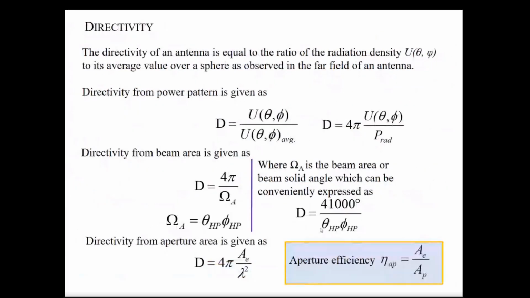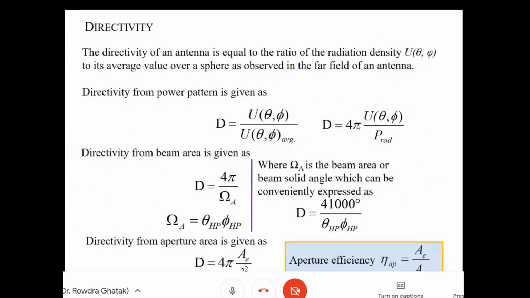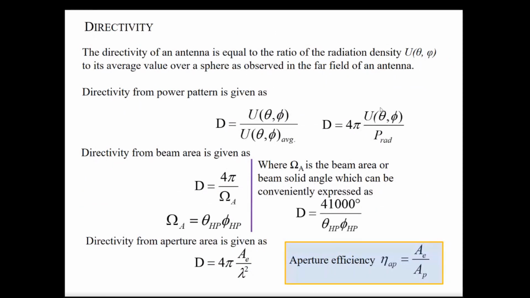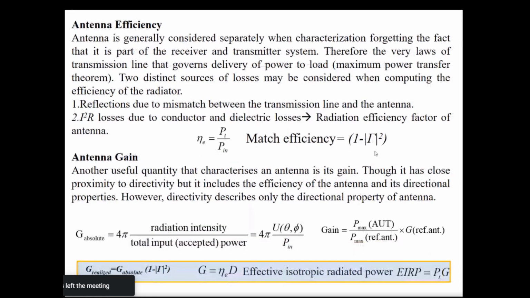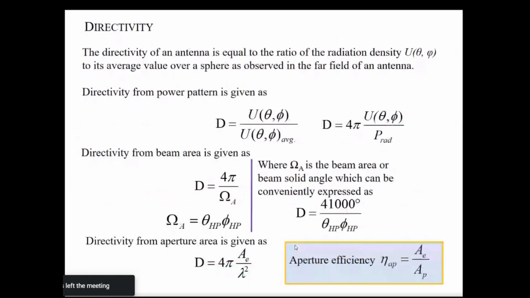Let us go back to the previous. Directivity is U(theta, phi), 4 pi, because everything we take in spherical symmetry, so we have to bring it such that it gets cancelled out. So P rad, and here it is P in. Just take in a very simple thought that when you measure directivity, the radiated power.